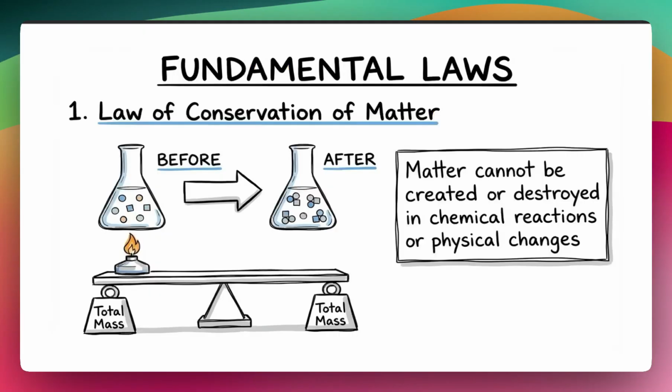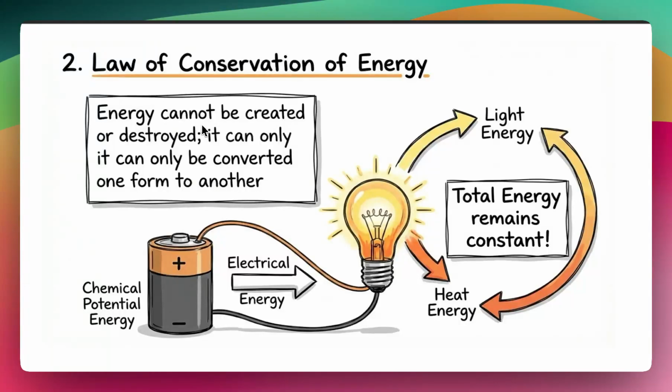So that brings us to our first law, the law of conservation of matter. It says that matter cannot be created or destroyed in a chemical reaction or physical change. So whatever chemical reaction takes place, the mass of the matter before and after is exactly the same. They may combine to give a different substance, but the total mass remains the same, and that is what we simply call the law of conservation of matter. The second law which is useful is the law of conservation of energy, which says that energy cannot be created nor destroyed, and it can only be converted from one form to another.